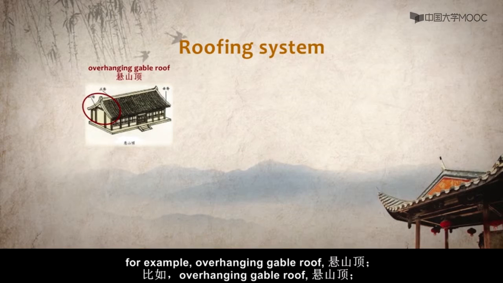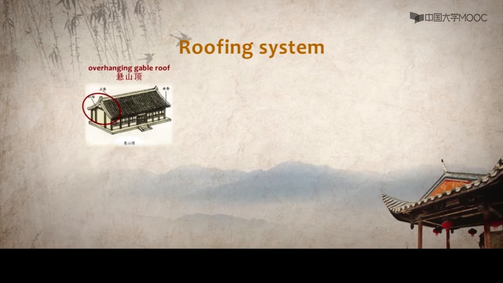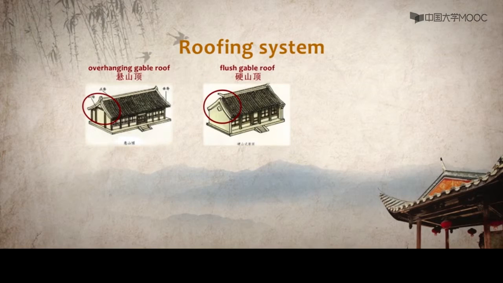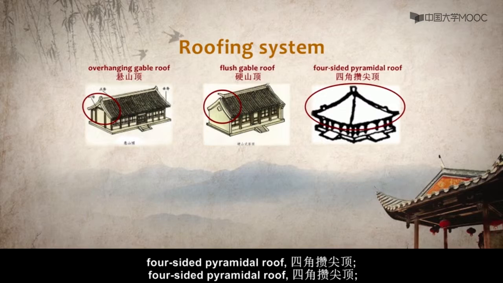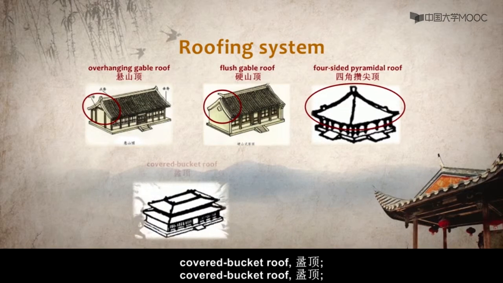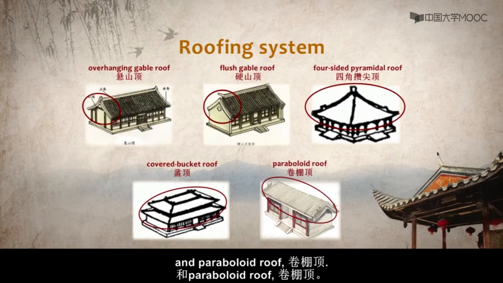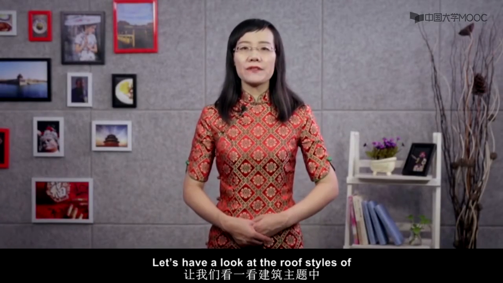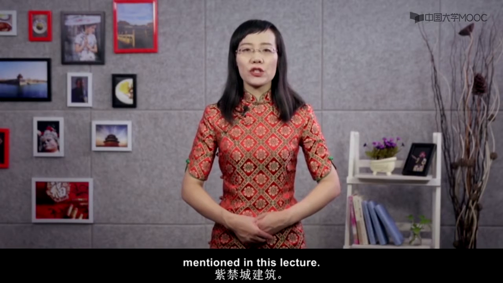For example, overhanging gable roof, 悬山顶, flush gable roof, 硬山顶, four-sided pyramidal roof, 四角攒尖顶, covered bucket roof, 盝顶, and paraboloid roof, 卷棚顶. Let's have a look at the roof styles of the buildings of the Forbidden City mentioned in this lecture.